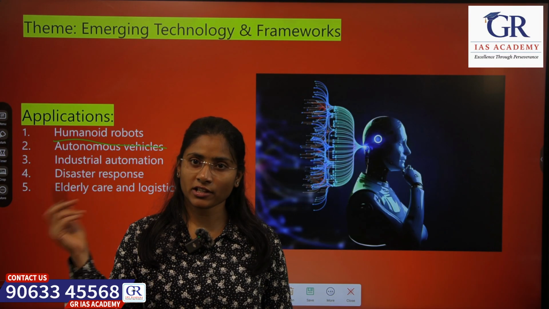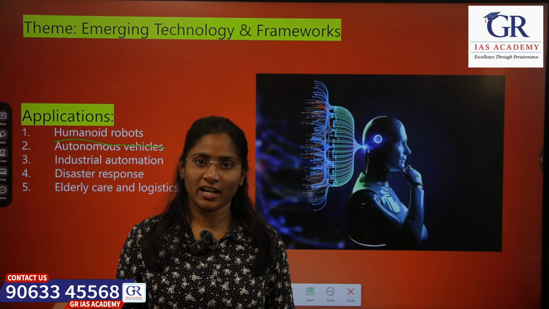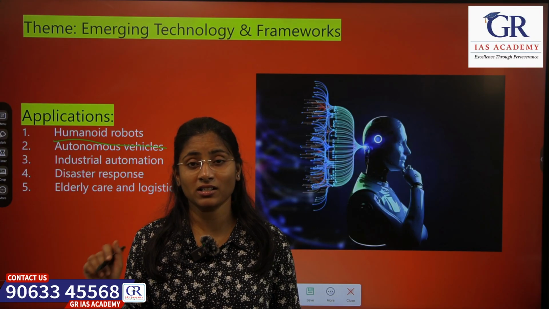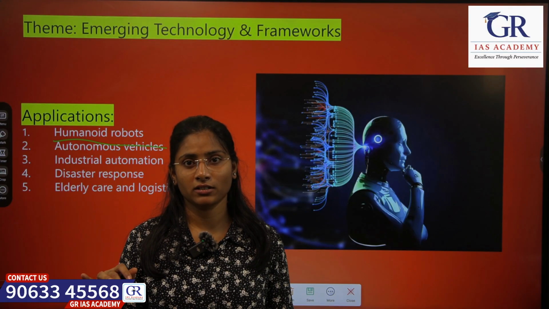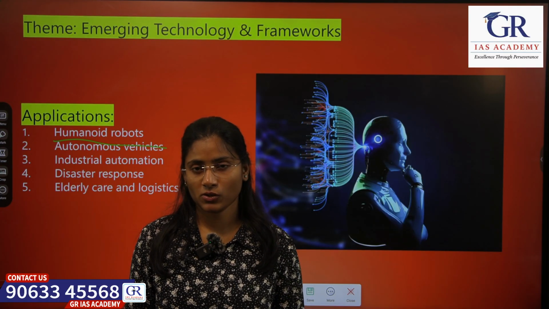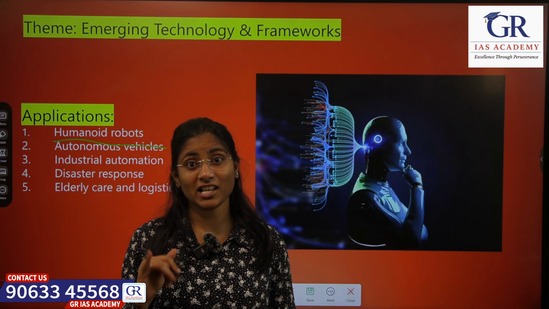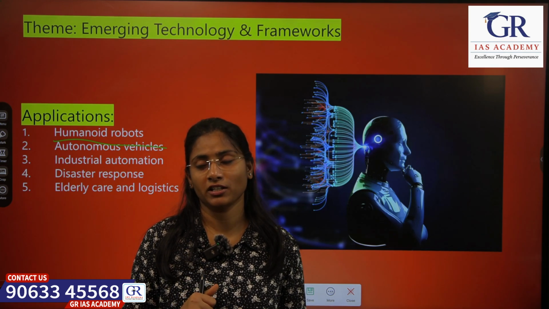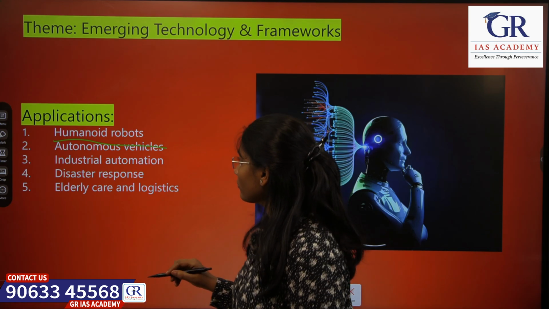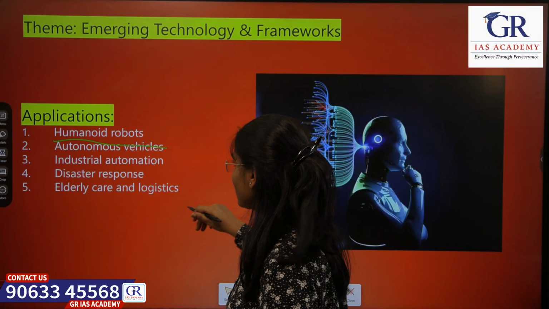Then it will fetch the AI which is present inside it and learn from it and do the task. So efficiency and speed are the important things here. So that is one application.